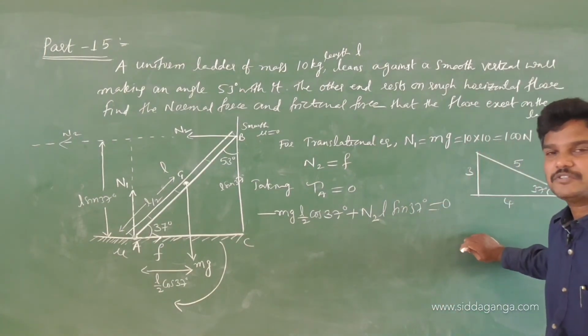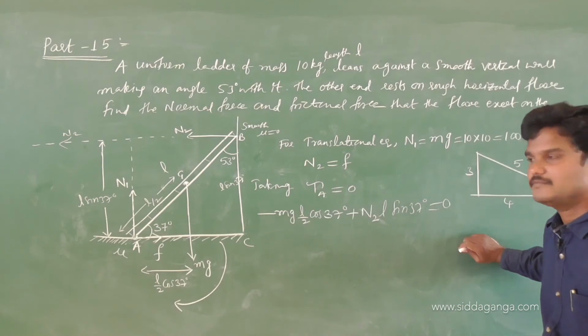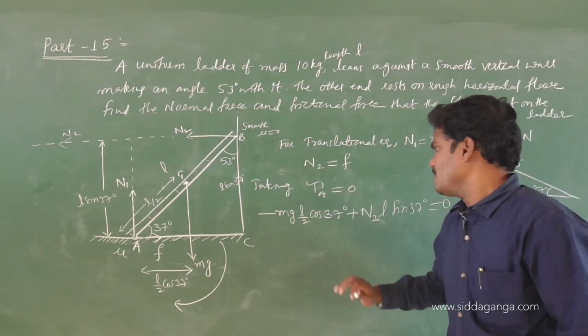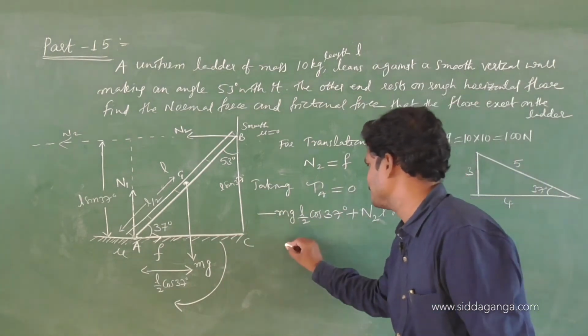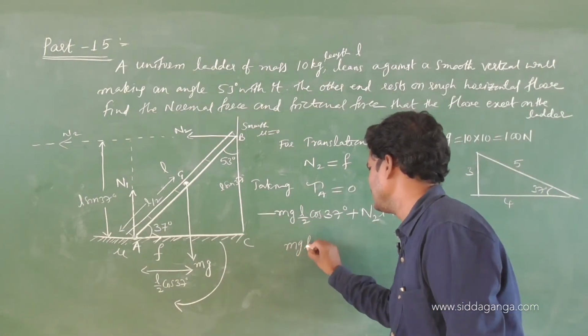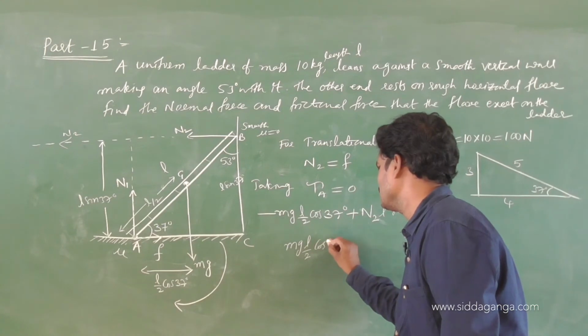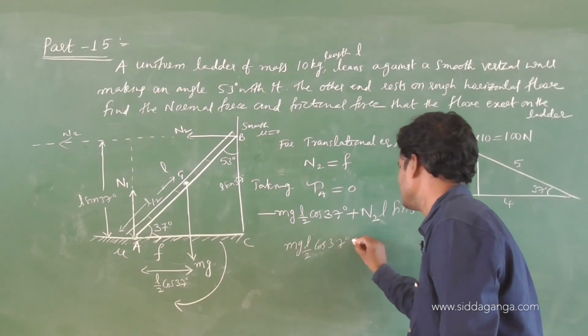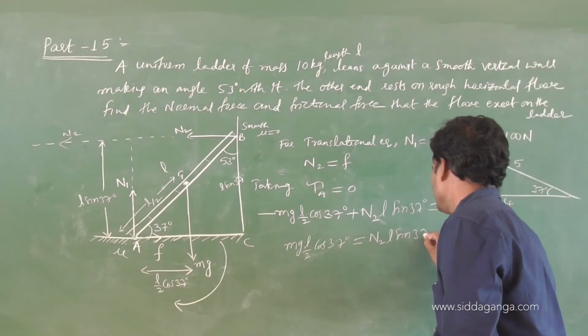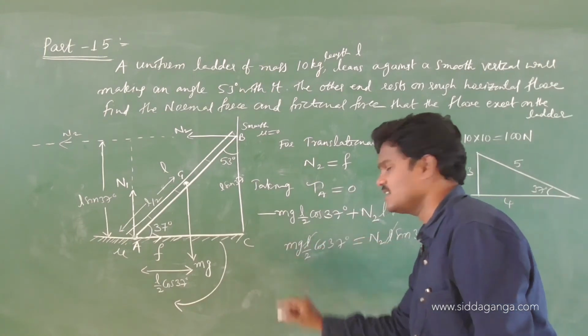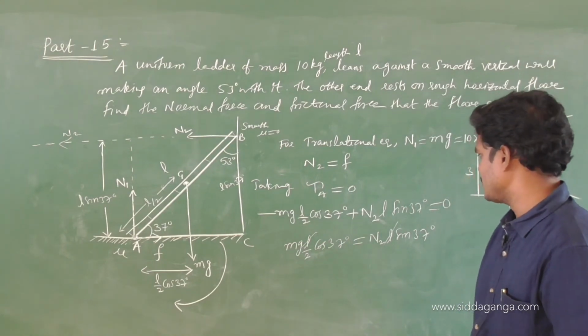Observe carefully, practice at least twice, first PU students especially. Okay. Then equate these two. mg L by 2 cos 37 is equivalent to N2 L sin 37. L gets cancelled. m does not cancel.